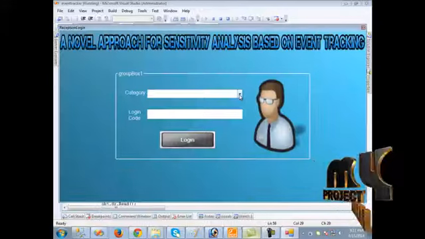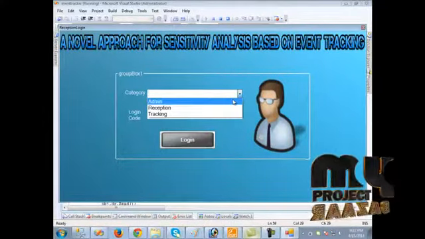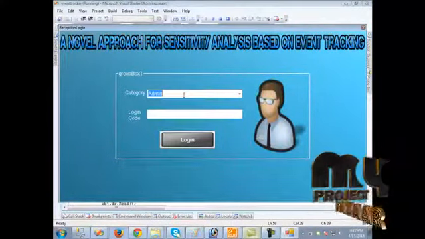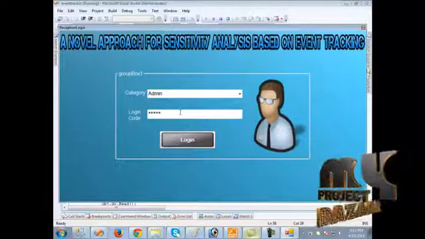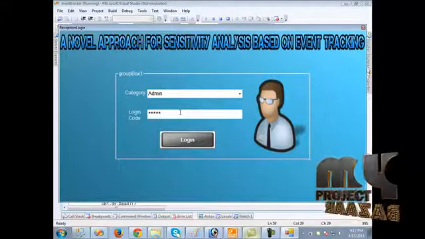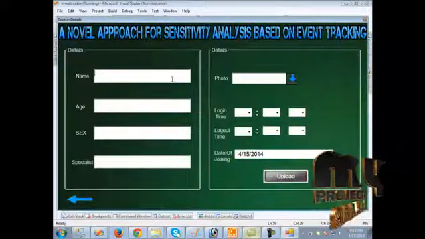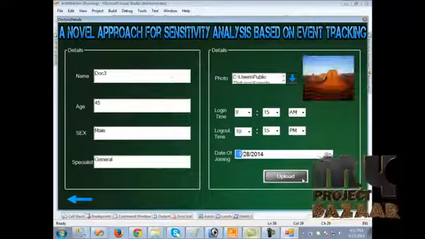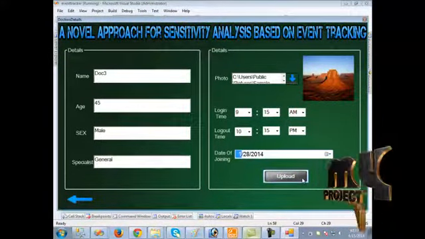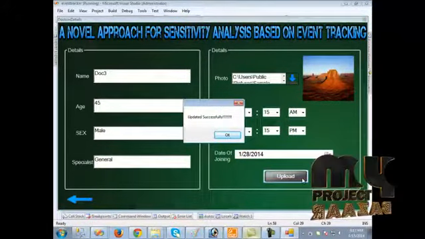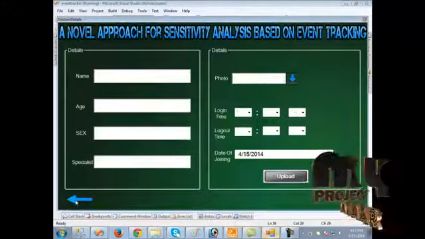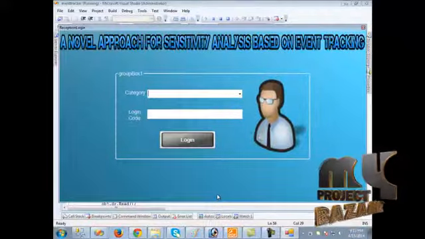The first page is the login page. At first we should give the administrator privileges, because only the admin can create the doctors and patients. Now just log in. Here the doctor details should be filled. When we finish filling in the details, we can just upload them. These details are successfully stored in the database. When we click the back button, it redirects to the login page.